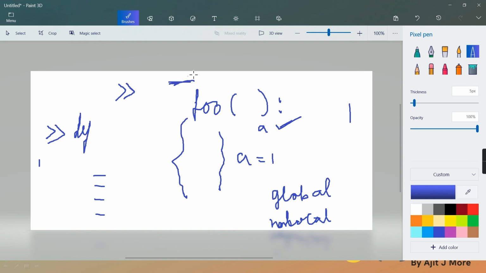You're saying that variable A is already created here, and inside this you are accessing it. But then also, it's going to take the minimum level, the function. Whenever you are accessing it, it is going to search in that function only first, to see whether that variable is within that function. If it doesn't find it in that function, then it is going to take it from the outer scope.